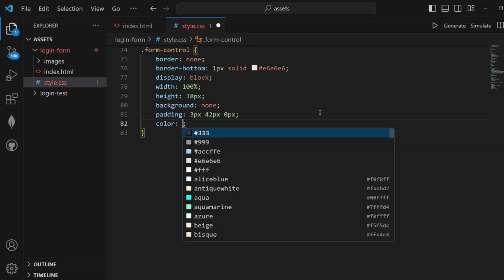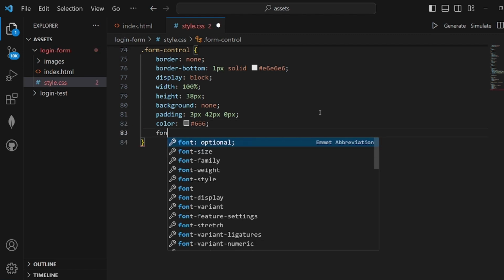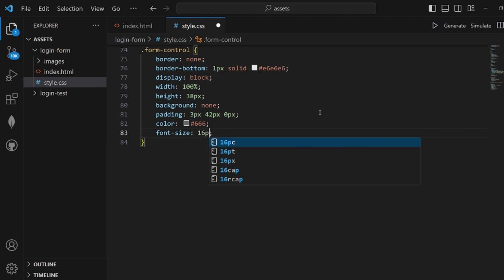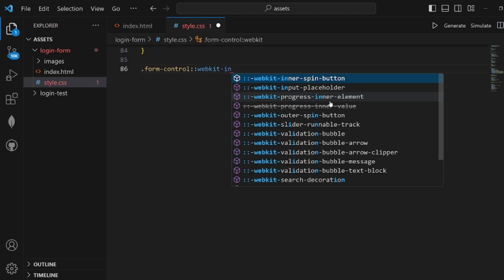And the color should be something like 666. Okay, after color, let's set the font size to 16 pixels. Alright, and we're done with the form control.